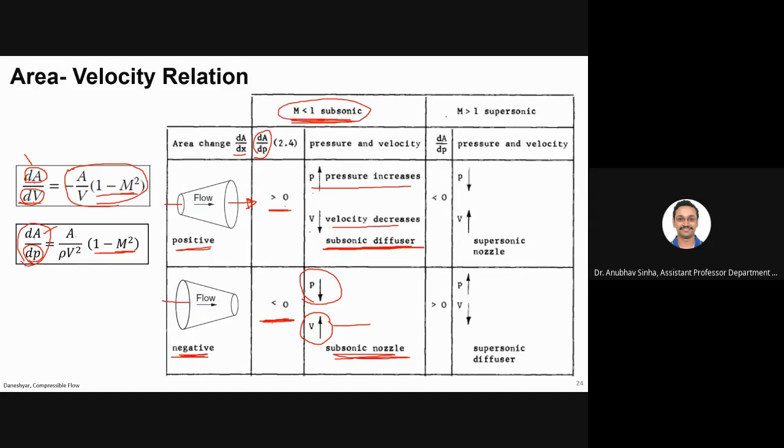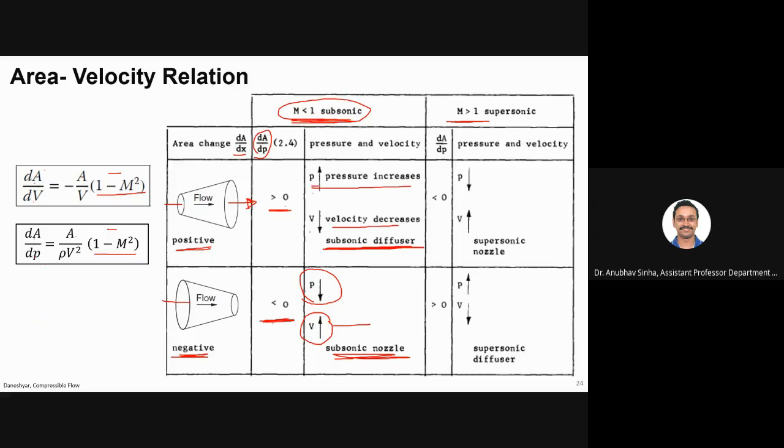Now let us talk about supersonic. Till now we considered that m is less than 1, for which this has become positive and this has become positive. Now if m is more than 1, this will become negative, and this will also become negative, right? So now all the discussion that we have had will be opposite.